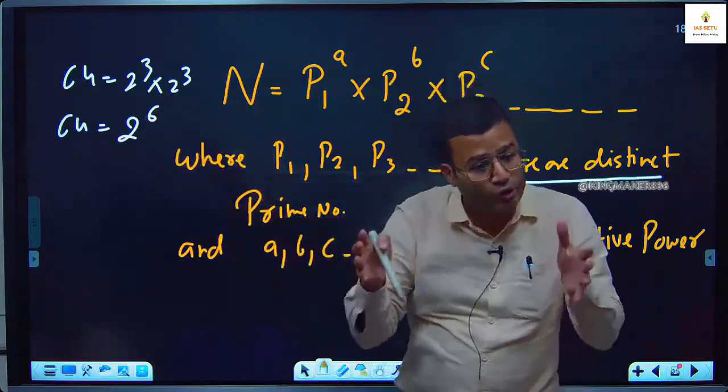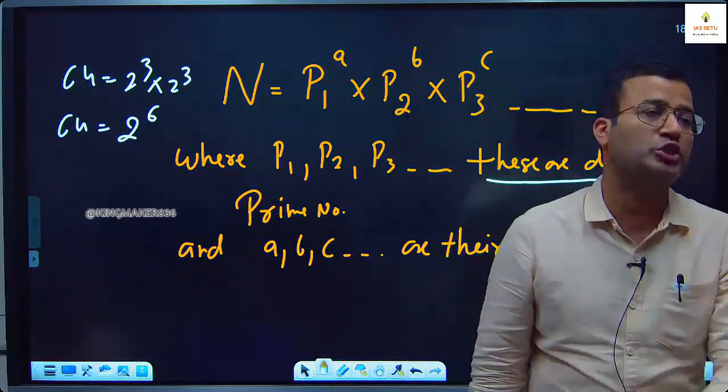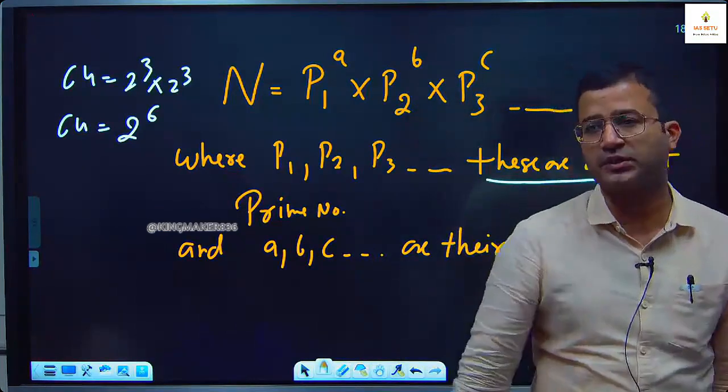This is the wrong prime form. हर 2 को एक साथ लिखना है. You can't write 2 cube into 2 cube separately. It is actually 2 is to power 6. जितने भी 2 है वो एक साथ एक्सप्रेस होंगे.